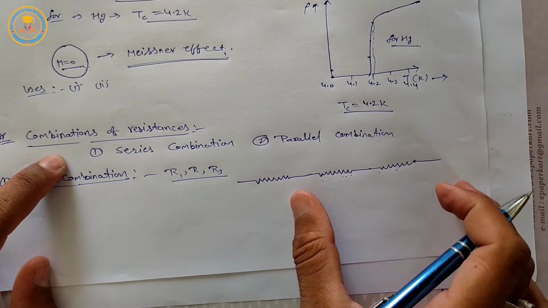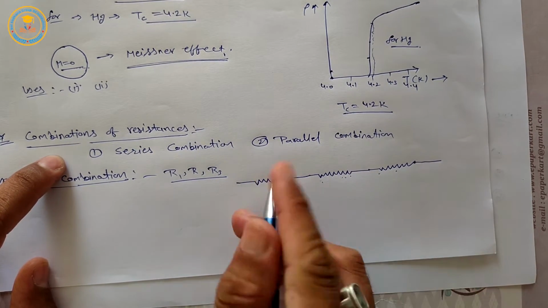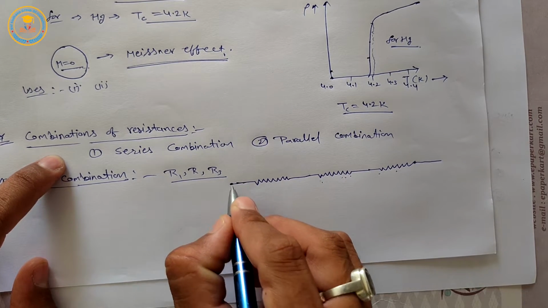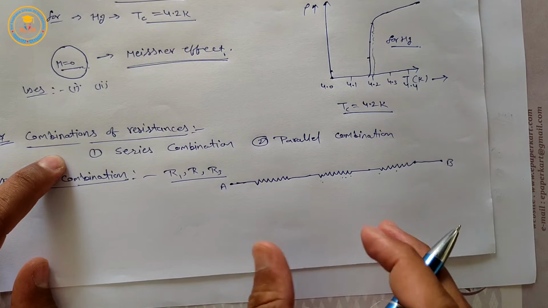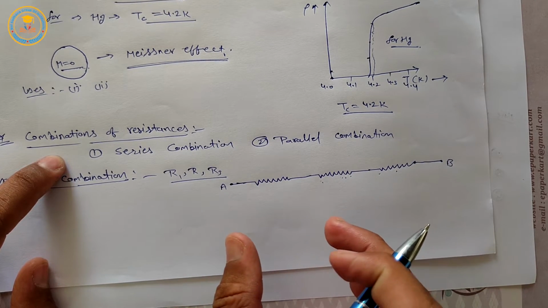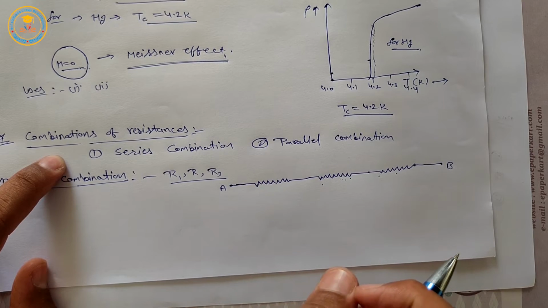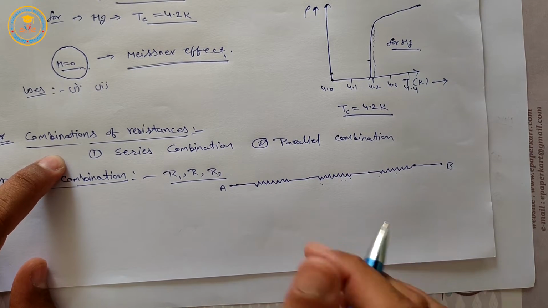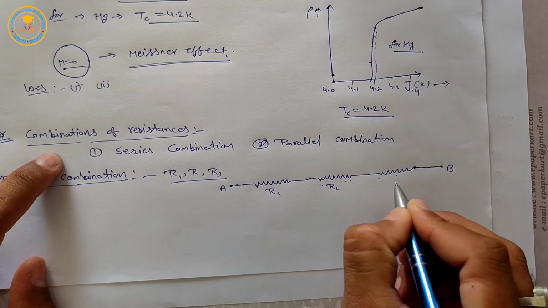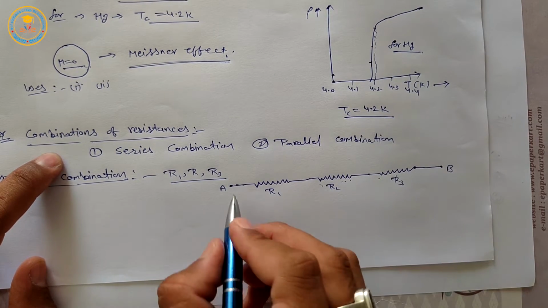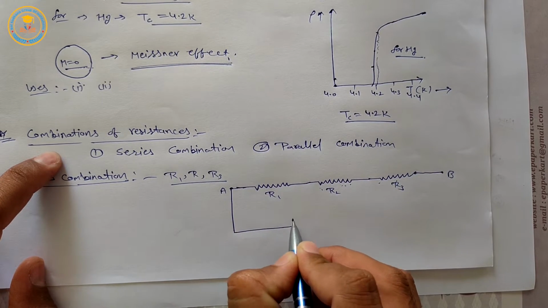Then this type of combination is called a series combination. So suppose we have three resistances R1, R2, R3 combined between points A and B in series. Now we apply a potential difference between points A and B.